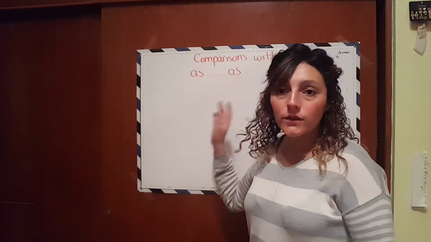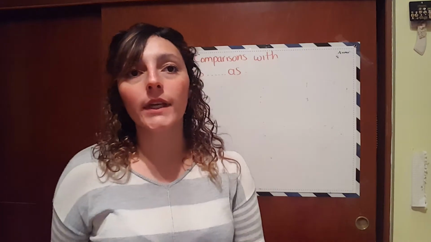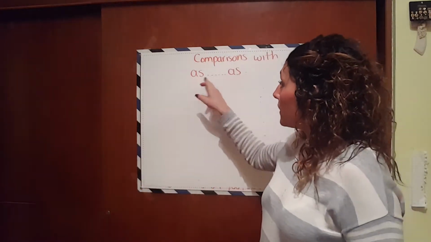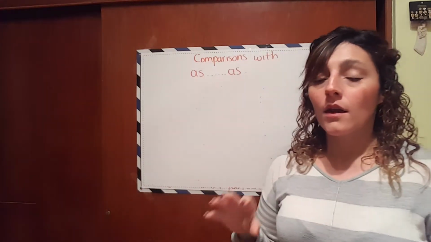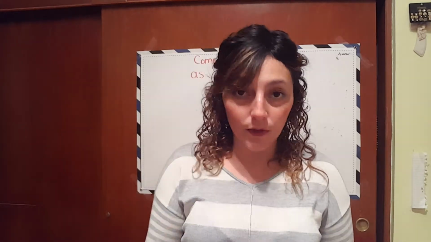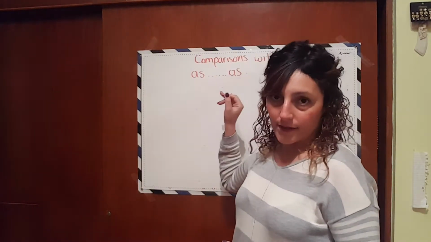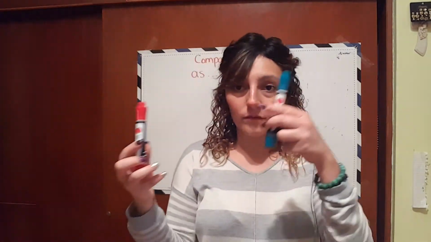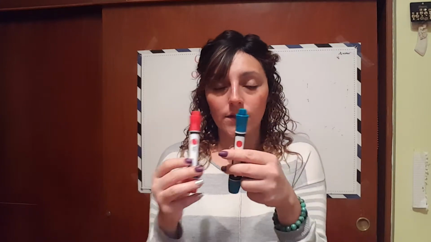Now, we are going to learn how to compare two things, and we are going to be very specific. I'm going to use "as," okay? When we are going to compare two things, there are many rules, and I can make another video if you want me to, but today I'm going to teach you "as," okay? When you're going to compare, you normally have two things or maybe three things. In this case, we're going to use two, yes? And I'm going to give you examples of states.